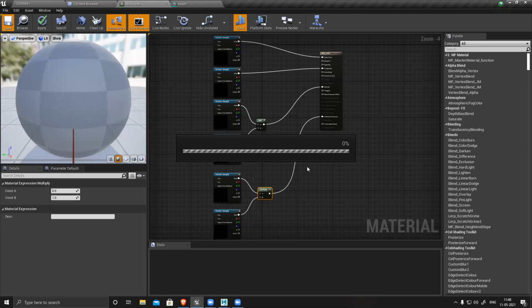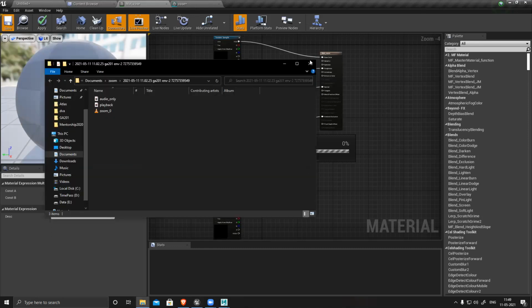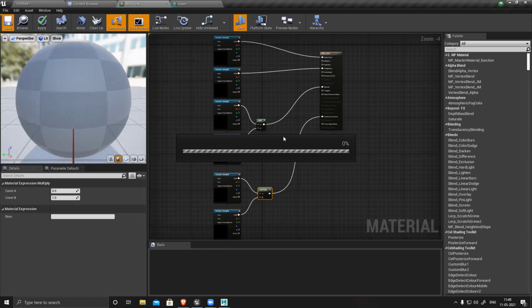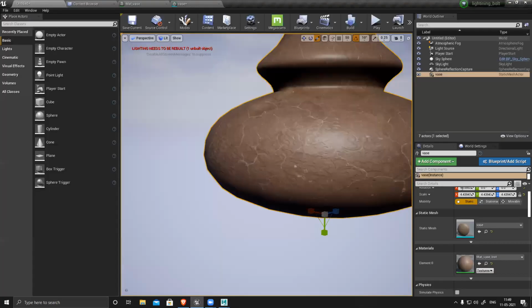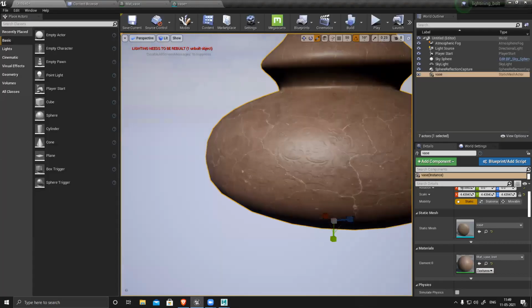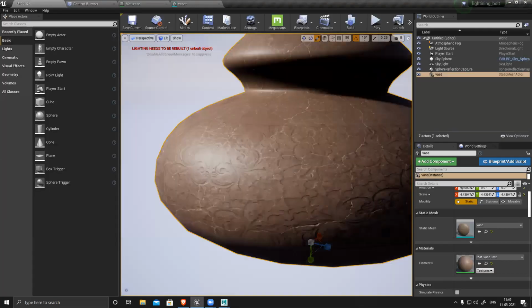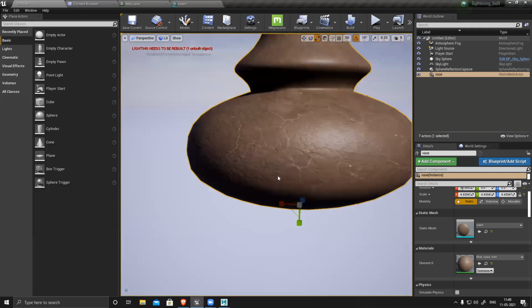It's an 8K map, that's why it's taking time. Okay, done. You can see you have a little shadow, but it's still not that prominent, right? So I want to make it very prominent.